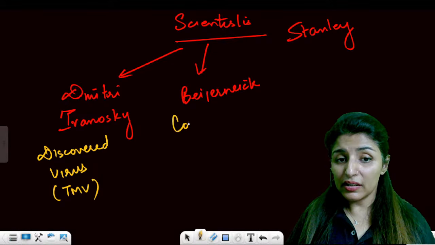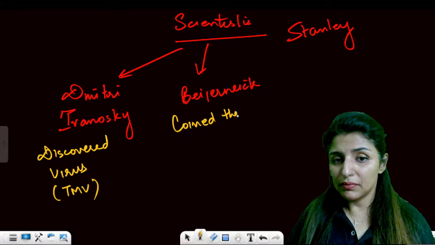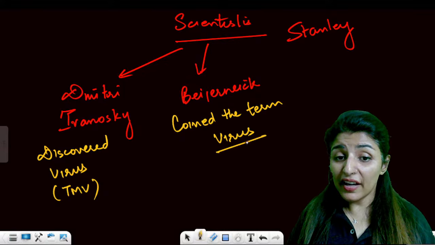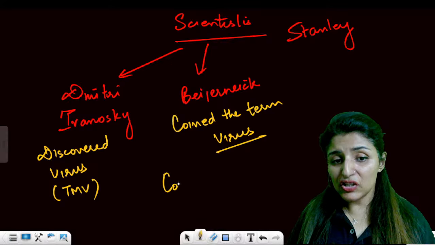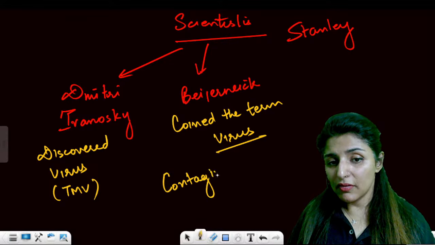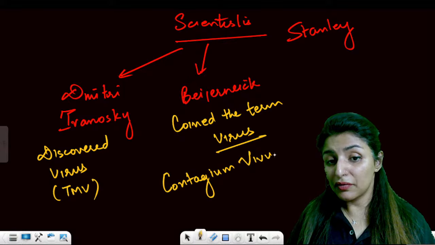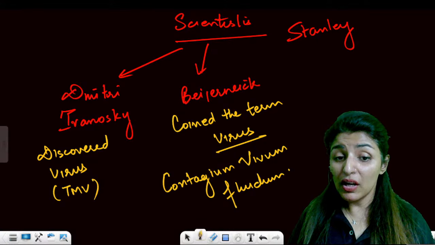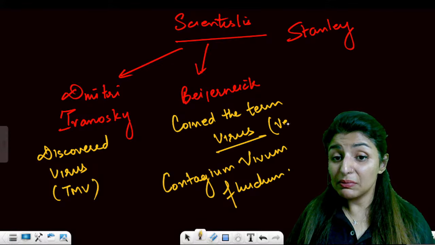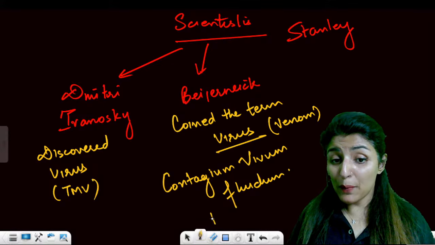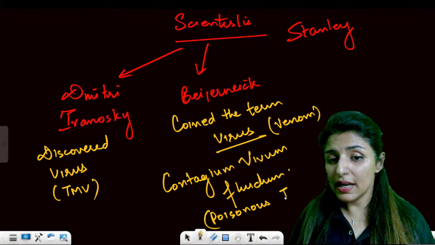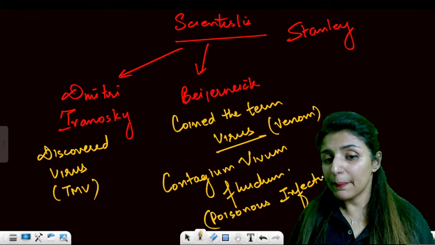Bejernik coined the term virus. He also called virus as contagium vivum fluidum. Are these points clear? Contagium vivum fluidum. So he called virus as venom, poisonous infectious fluid. Is that clear? Poisonous infectious fluid.